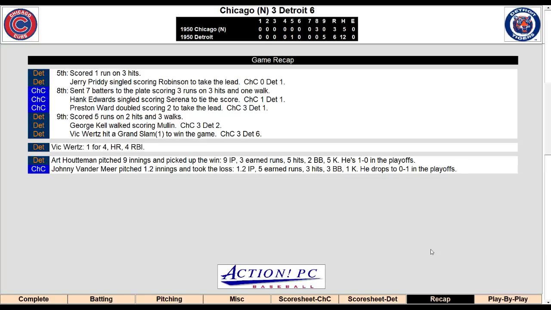Vic Wertz, player of the game. 1 for 4, grand slam walk-off. Art Houtman gets the win. Johnny Vandermeer in relief takes the loss. So the Detroit Tigers will advance in an improbable win. Cubs 1 out away from advancing to the second round. Vic Wertz hits a grand slam after 2 outs. Unbelievable. Detroit wins 6-3. Quickly go to the chat.